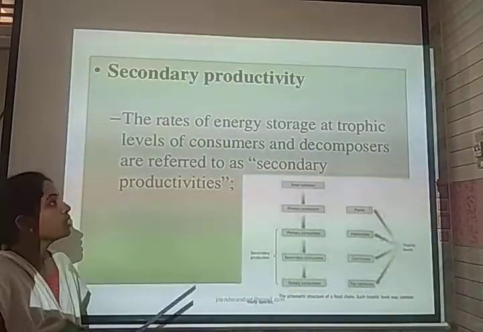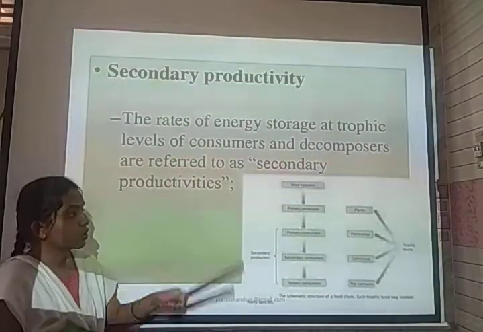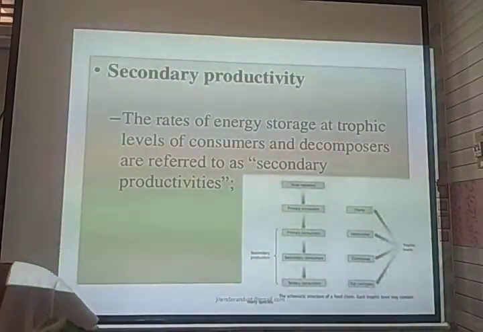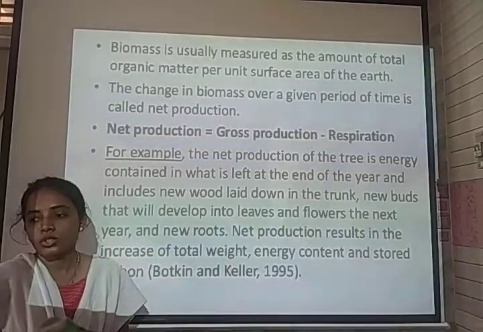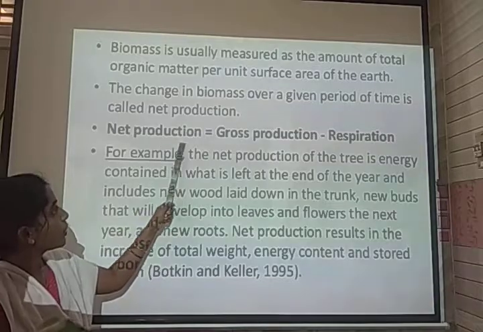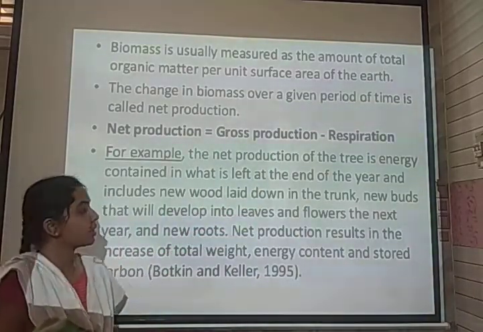Secondary productivity: here the rate of biomass produced by the consumers is called secondary productivity. So here we have given the equation: NPP, that is net primary productivity, is always equal to gross primary productivity minus respiration.